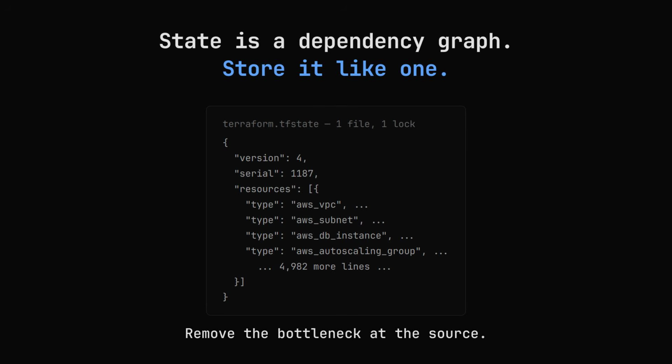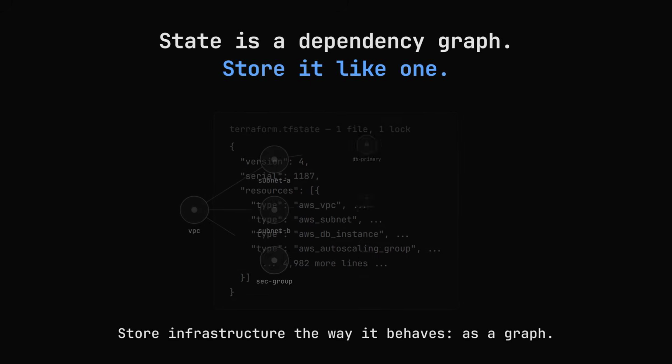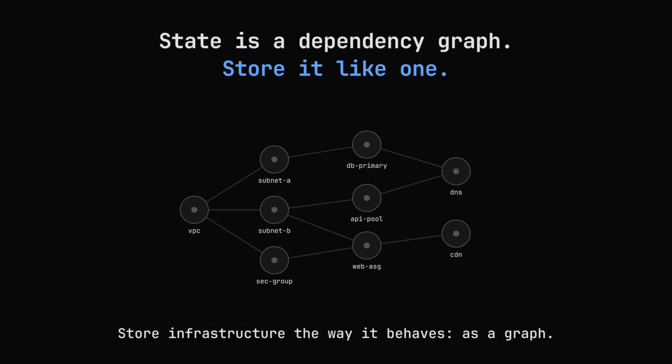Stategraph removes the bottleneck at the source. It stores your infrastructure the way it actually behaves, as a graph of dependencies in a real database. Everything else follows from that one shift.